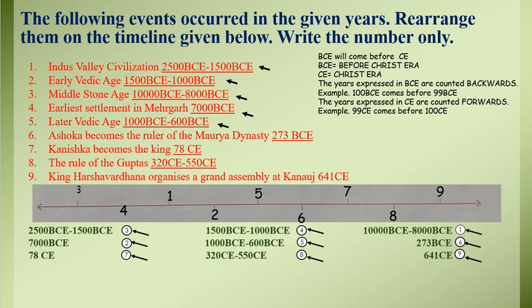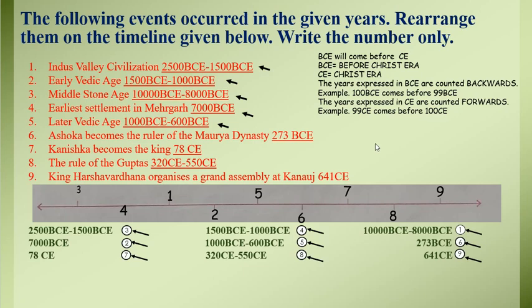Okay, so we have to find the number which is closer to 1000 BCE, and you can see here that point number 5 is the very closest to 1000 BCE, isn't it? The year given in point number 5 is the closest to it. So the next number which is going to be on the timeline is the 5th point. Okay.